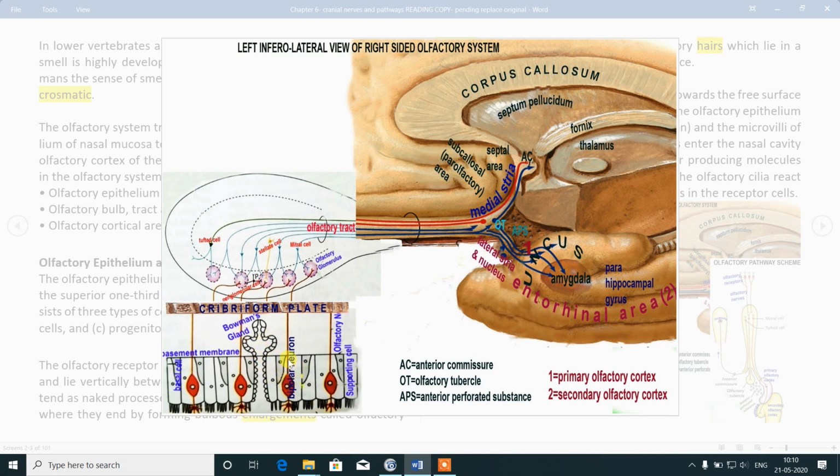And then the central processes of these olfactory neurons will pass through the cribriform plate of the ethmoid bone. Remember, roof of the nose. Through this cribriform plate, the central processes of these olfactory neurons will pass and they will relay in the olfactory bulb. So this whole area represents the olfactory bulb. Okay.